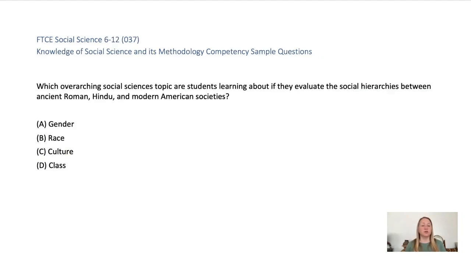Which overarching social sciences topics are students learning about if they evaluate the social hierarchies between ancient Rome, Hindu, and modern American societies? A. Gender, B. Race, C. Culture, D. Class. A. Gender focuses on roles, expectations, and differences between males and females. B. Race is incorrect. This deals with identity and treatment based on physical characteristics or ethnicity. C. Culture is incorrect. This includes beliefs, traditions, and customs.